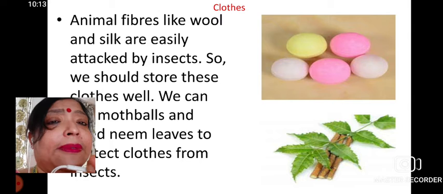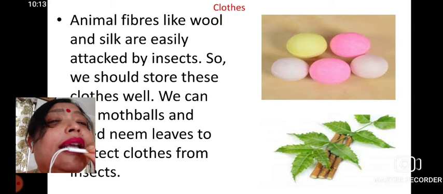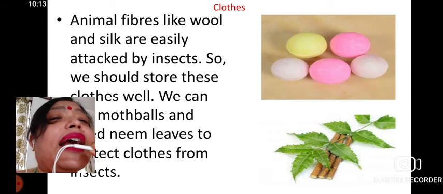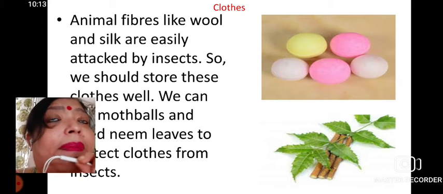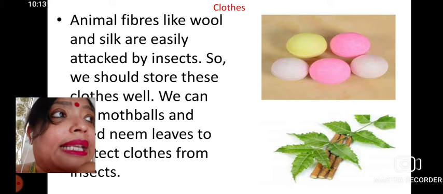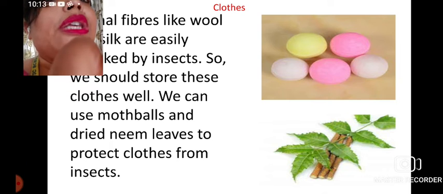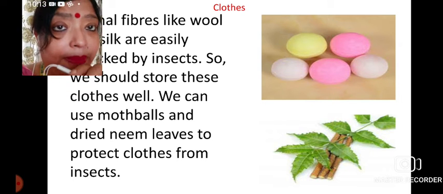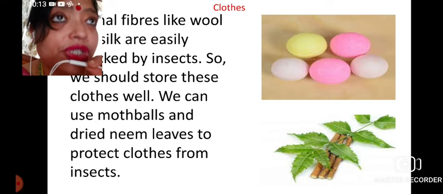Say, animal fibers like wool and silk are easily attracted by insects because they are made from animals, so we should store them very consciously, very cautiously.